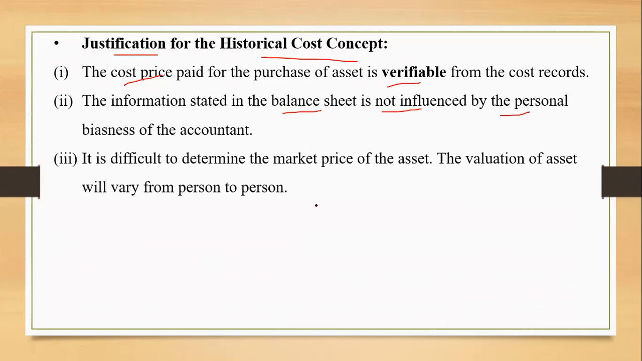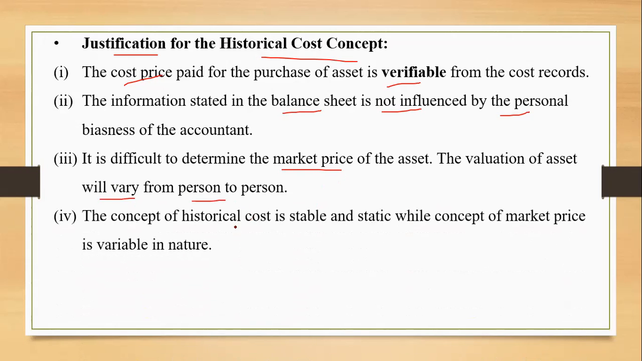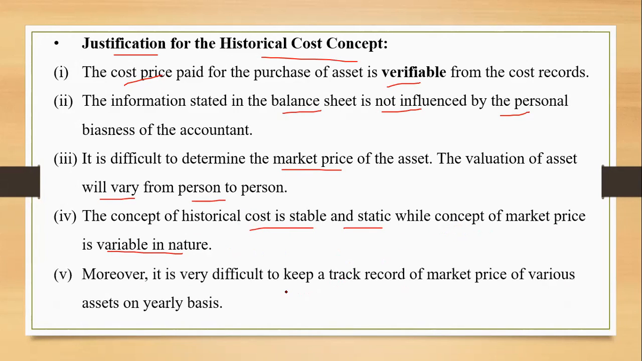Third, it is very difficult to determine the market price because it will vary from person to person. The next one is the same thing actually. The cost is stable, static in nature, and market price is variable in nature. It is very difficult to keep track of the market price, so it is always better to stick to the cost price paid for purchase of an asset.